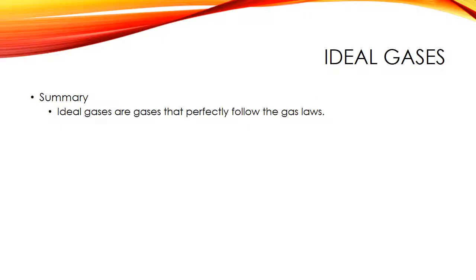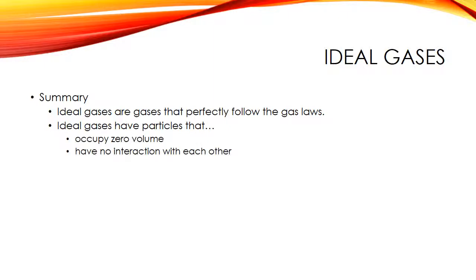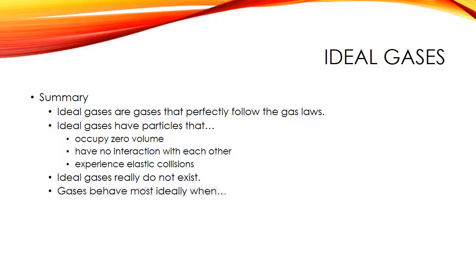So in summary, we've said that ideal gases are gases that perfectly follow the gas laws. Ideal gases have particles that, I'm going to pause the video here. I want you to think about this, fill in what you think should go next. So hopefully you said these particles occupy zero volume, they have no interaction with each other, and they experience elastic collisions. We learned that ideal gases do not really exist. However, gases can behave close to ideally when we have certain conditions. Again, pause the video, see if you can remember what those conditions are.